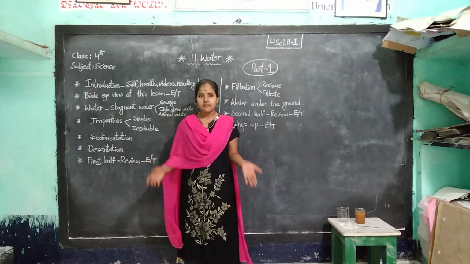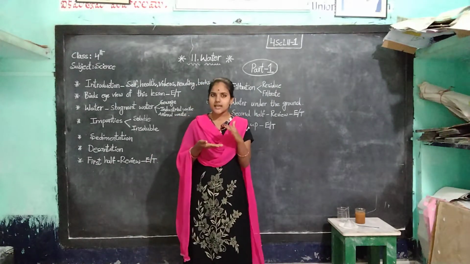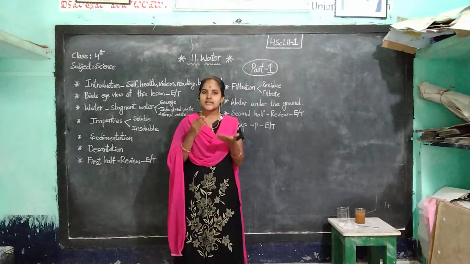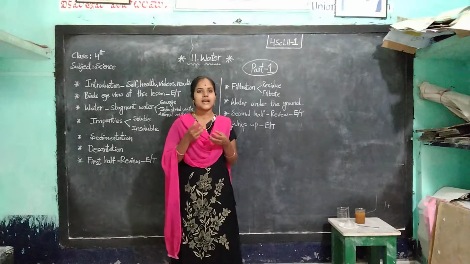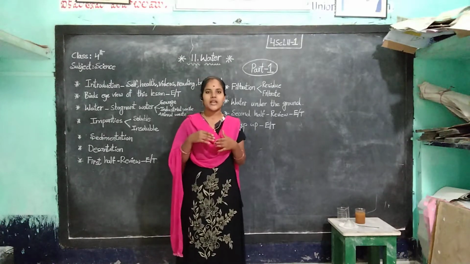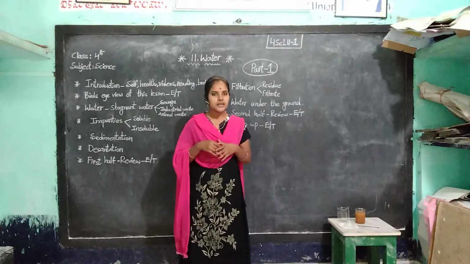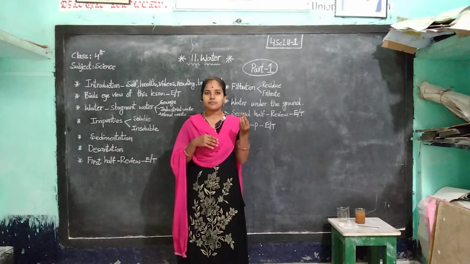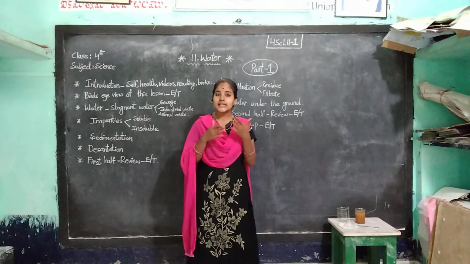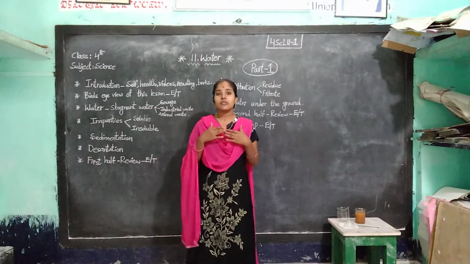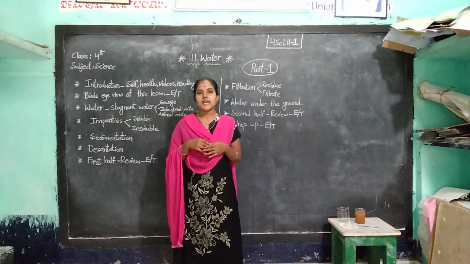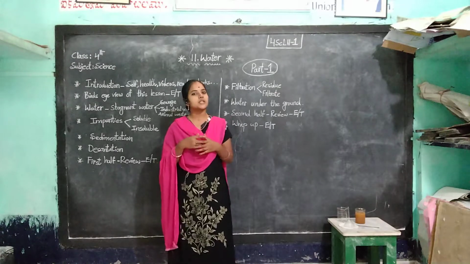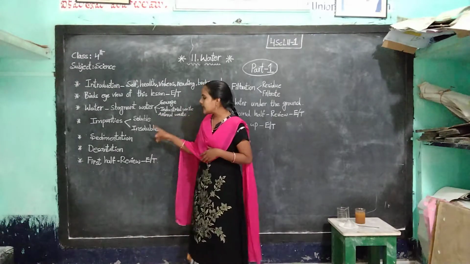Did you understand? Very easy. First of all, take a beaker and pour some water in it. After that we add some mud particles. Then mix it well and leave it for 2 or 3 minutes. Then you observe the mud particles settled at the bottom, and we find clear water above in the beaker. This method of purification of water is called sedimentation.